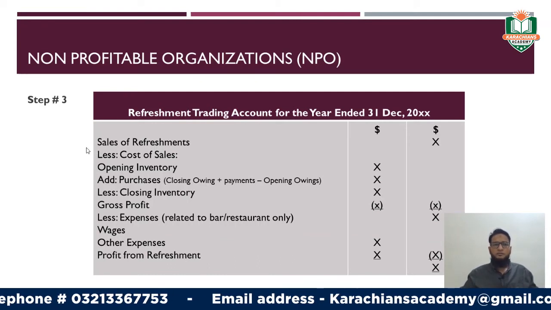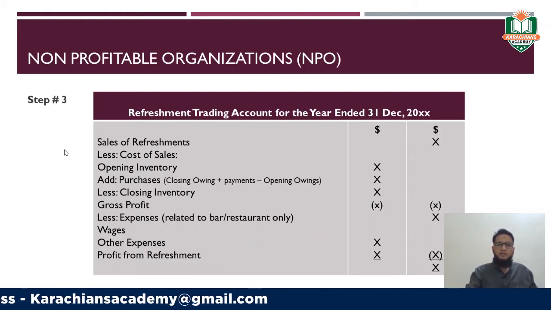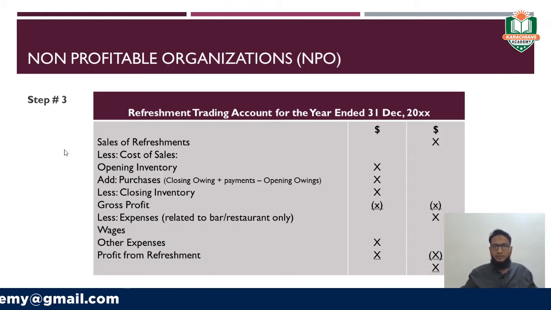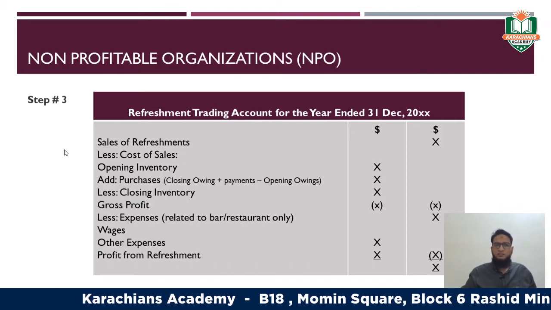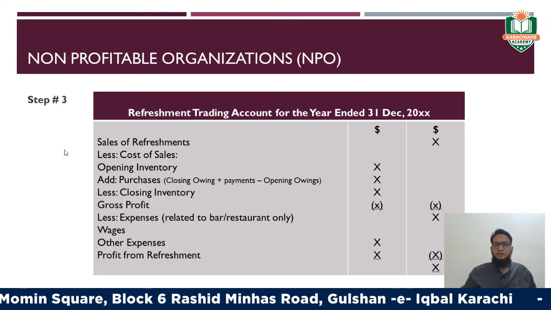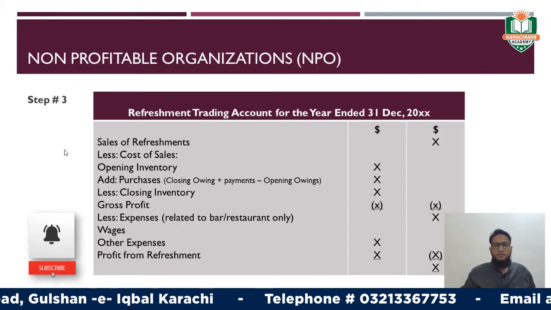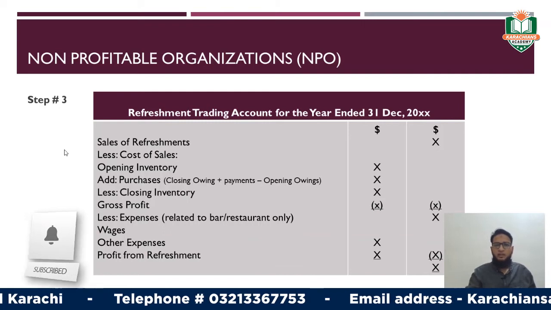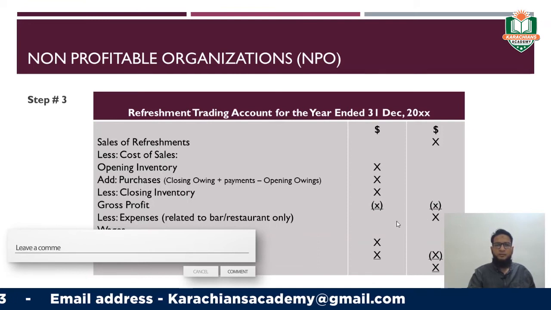First, you have to write the sales of refreshment in the last column, then deduct the cost of sales, and you already know how to find out the cost of sales. Opening inventory starts from opening inventory of refreshment, then add the purchases of further inventory or refreshment. Then subtract its closing inventory in order to reach the cost of sales, which will be deducted from the net sales. Then you will find out the gross profit, right?